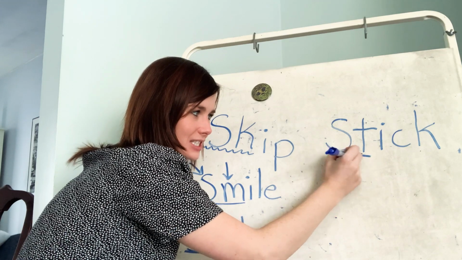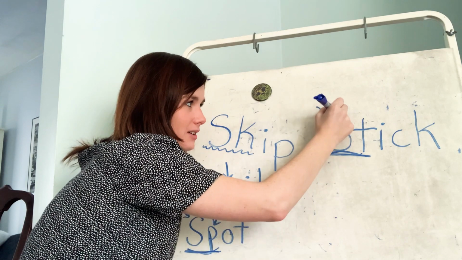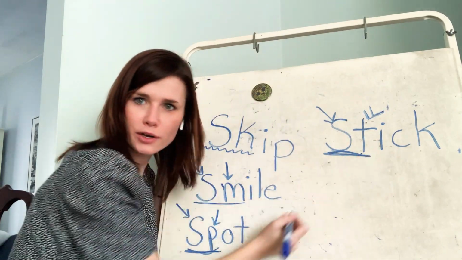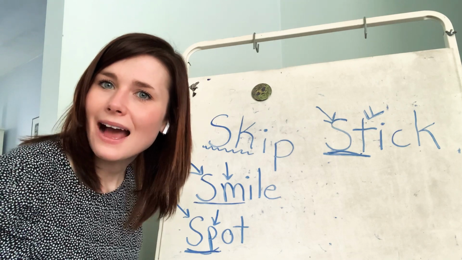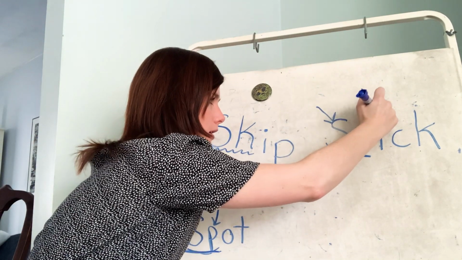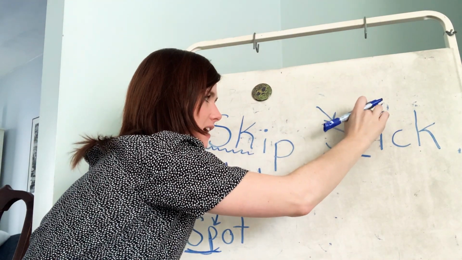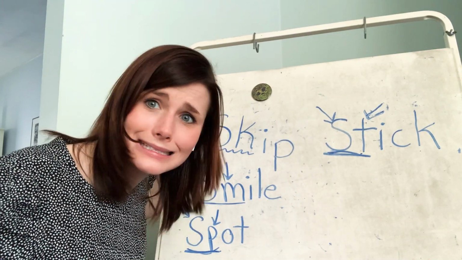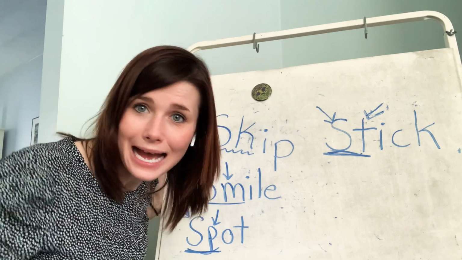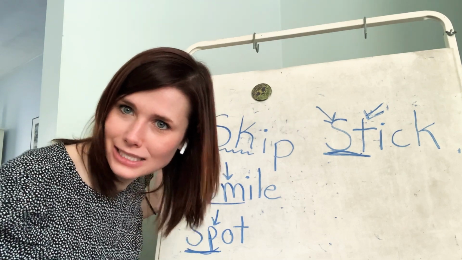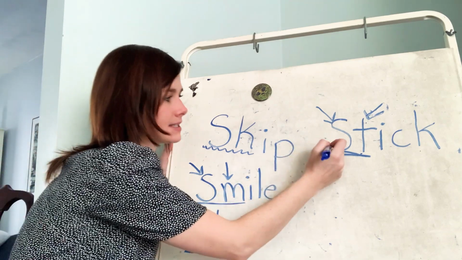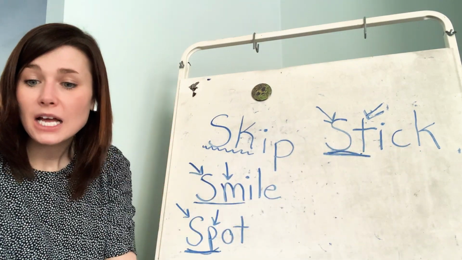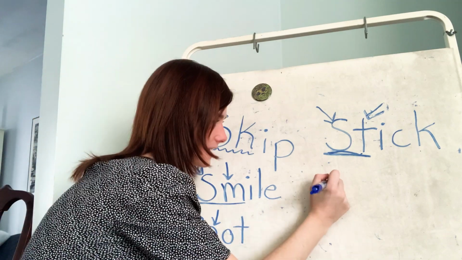Right, our consonant cluster is ST because you hear the S sound and you hear the T. Is I part of it? No way, Jose, because I is a vowel. I is not a consonant, so it cannot be part of a consonant cluster. So we have stick. Nice job.